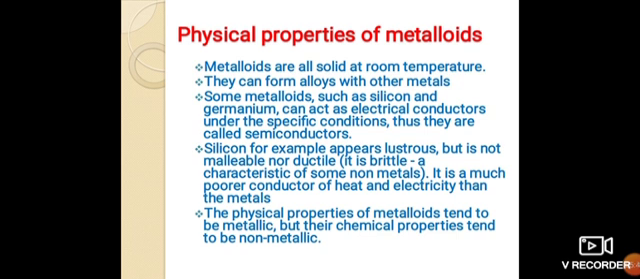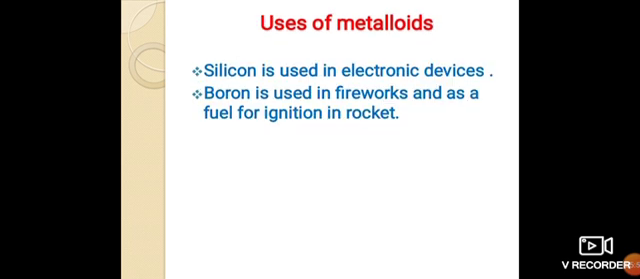The physical properties of metalloids tend to be metallic, but their chemical properties tend to be non-metallic. Uses of metalloids. Silicon is used in electronic devices. Boron is used in fireworks and as a fuel for ignition in rockets.